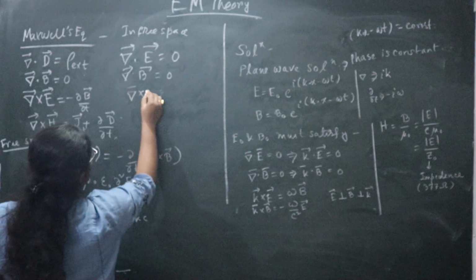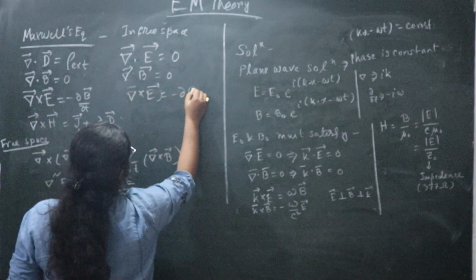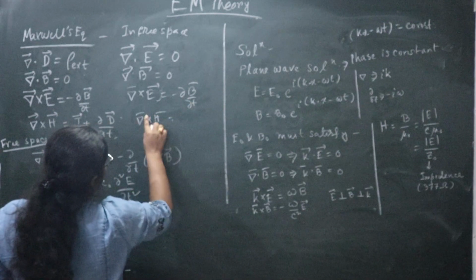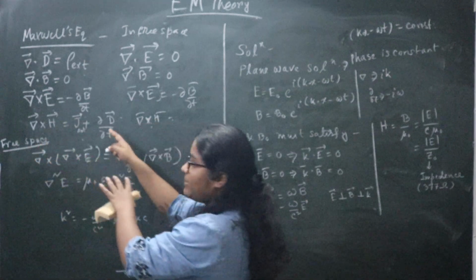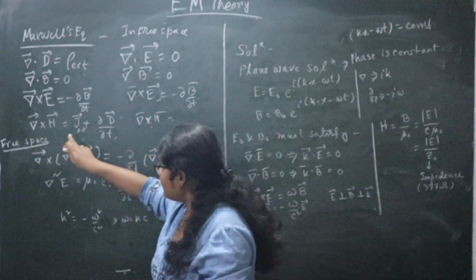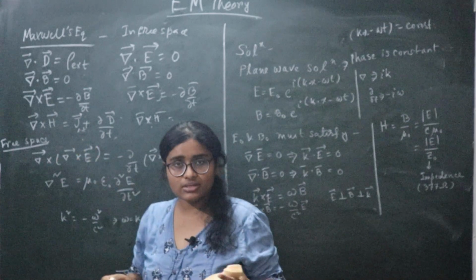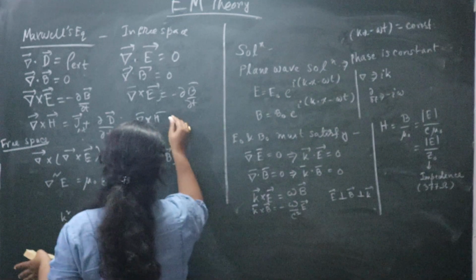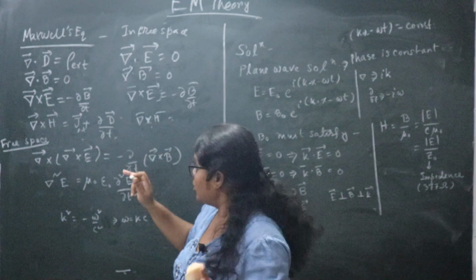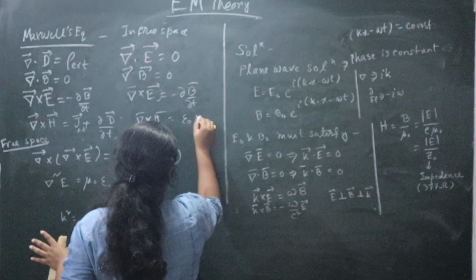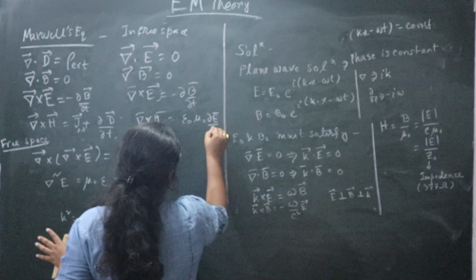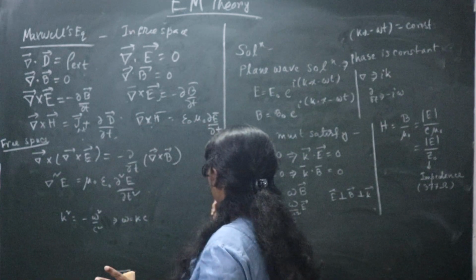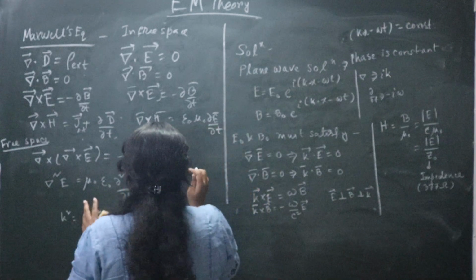Del cross E equals minus del B by del T, and del cross H equals, earlier I told you that del cross H equals J plus del D by del T for general. Now in free space there is no free current density, so J external will be 0. So del cross B equals mu naught epsilon naught del E by del T. So this is the general Maxwell equation in free space.